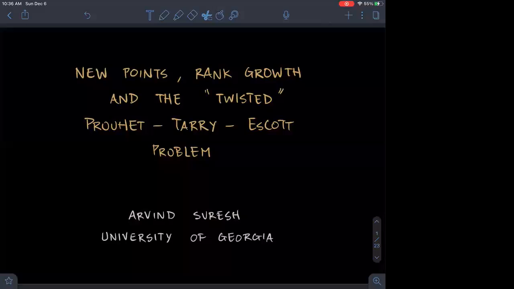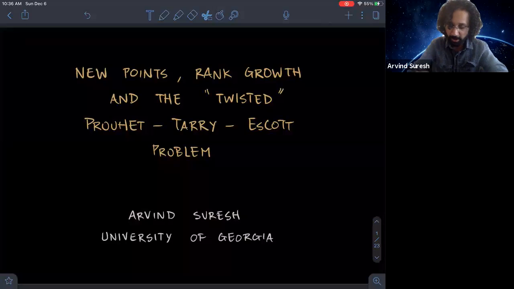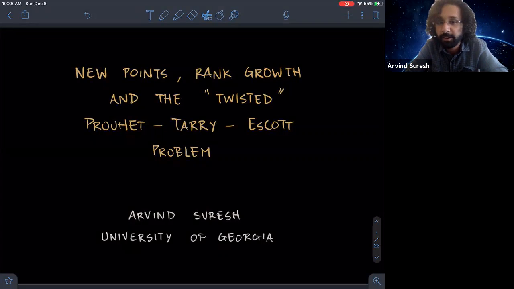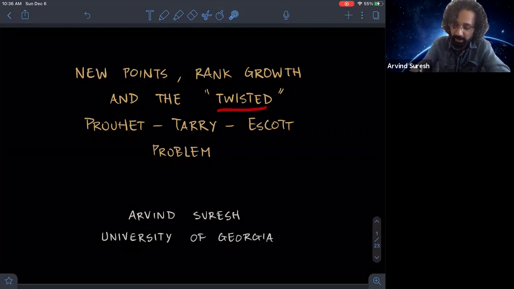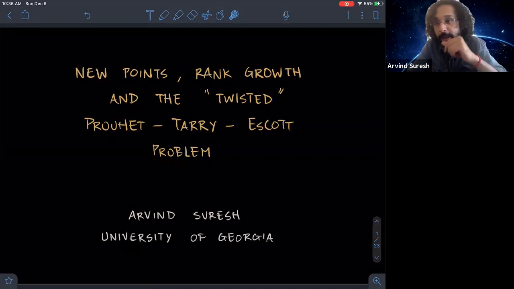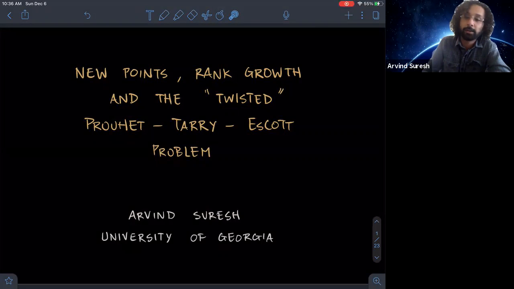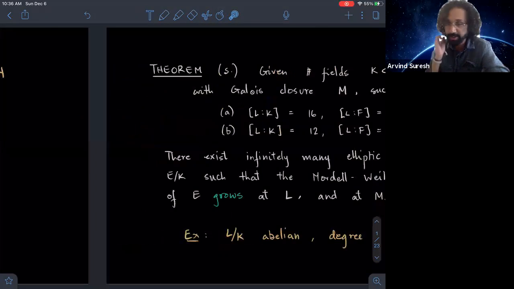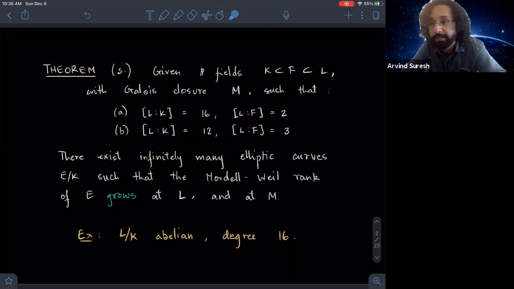So I'm here to talk about new points, rank growth, and the "twisted" Pruitt-Tarry-Escott problem. I've put "twisted" in quotations because there was a classical Pruitt-Tarry-Escott problem, and this is sort of a twisted take on that. Let me begin by giving a sample theorem, which is reflective of the kind of things you'll see coming up.